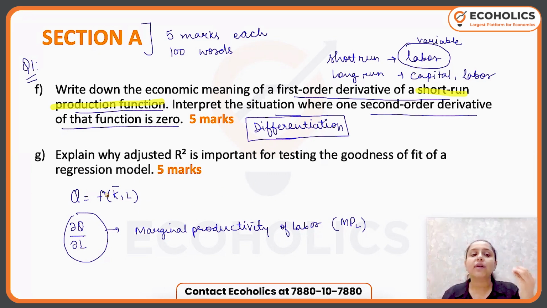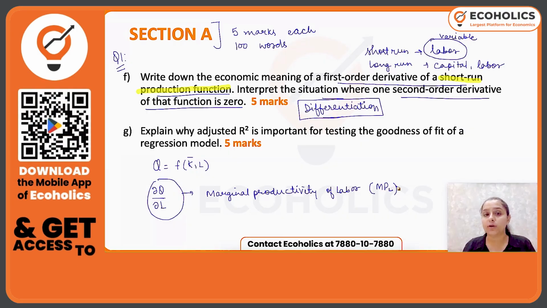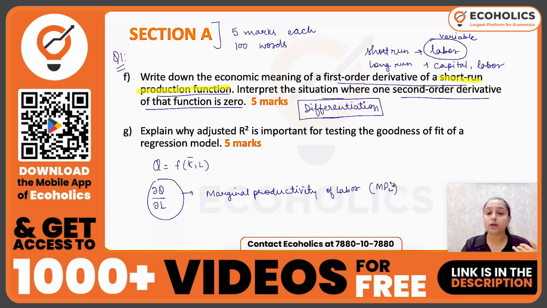So you just simply have to start with the production function, then do mention. Now while attempting the answer, you have to mention that because it is short run, K will be treated as constant. So first order derivative of production function with respect to labor is given by del q by del L, which is marginal productivity of labor. Now you have told the economic meaning. You have shown the examiner that you know the math side to this answer as well.